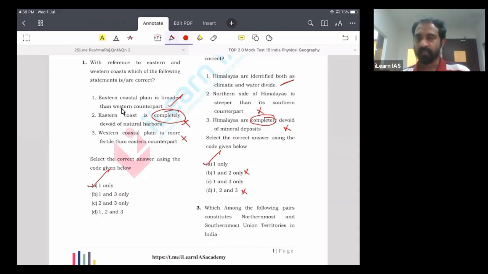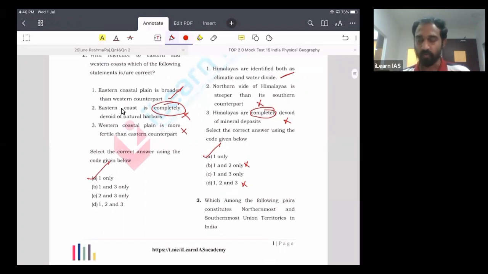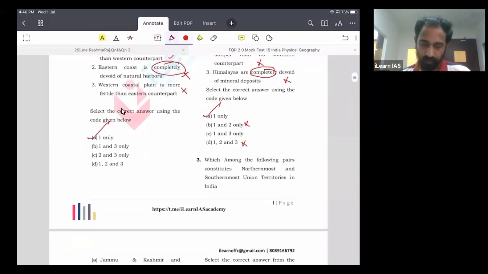Another factor is that there are not many transportation facilities. There is not much infrastructure in the Himalayan region. Again, this brings difficulty with respect to economic feasibility. Then the third part is the ecological sensitivity of the Himalayas. Even if you get some economic benefit, the ecological loss will be very huge. Because of this reason, we don't do much mineral extraction from the Himalayas. Here the answer is A.